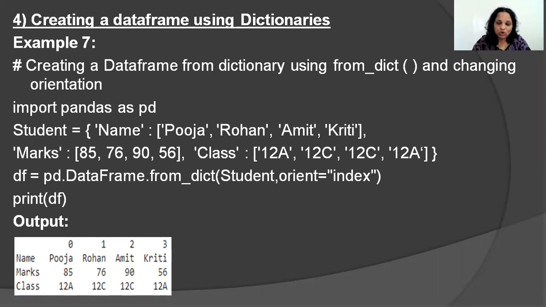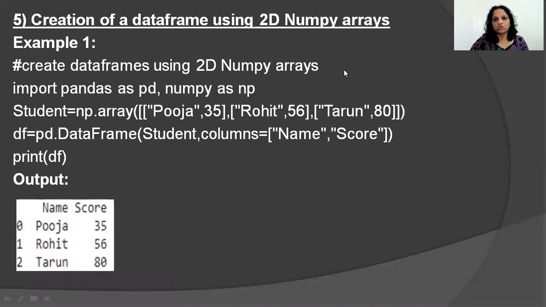But if you look at this, this will not look like a MySQL table. Why? Because in a MySQL table, every element in a particular column is of the same kind. Here, every row is of the same kind. But yes, using a data frame, you can change the orientation as well and assume it to look like this. Clear? Okay.